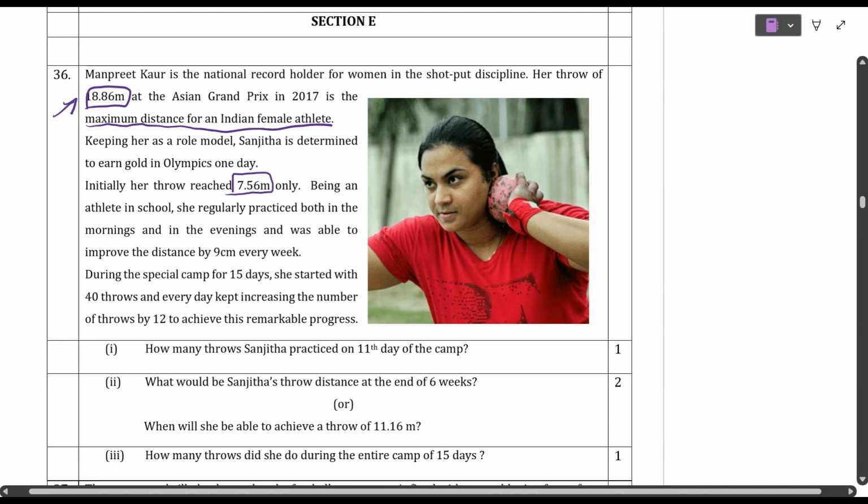Being an athlete in school, she regularly practiced both in the mornings and the evenings and was able to improve the distance by 9 centimeters every week.